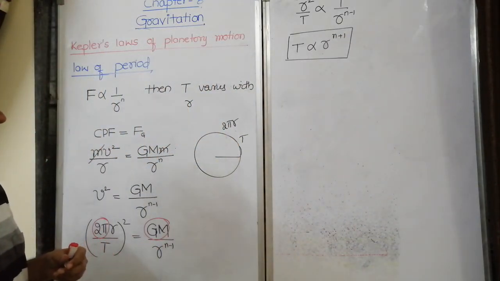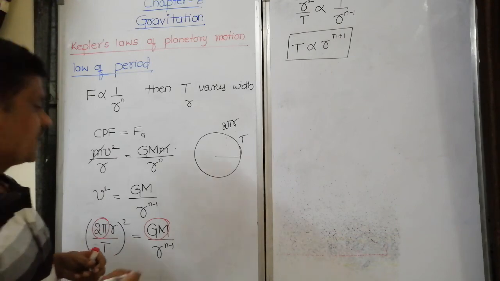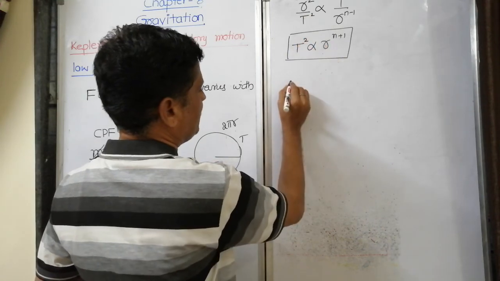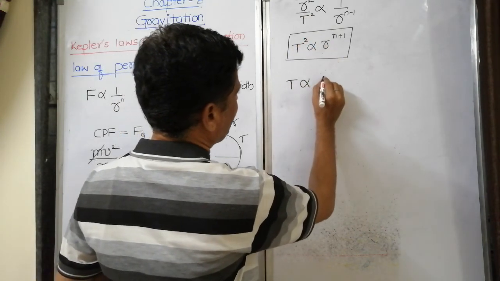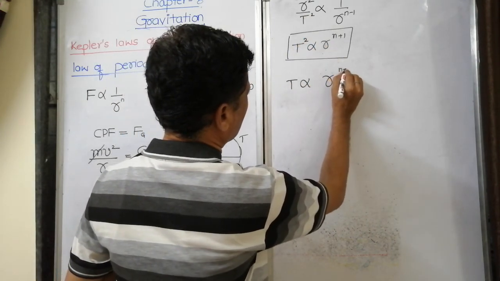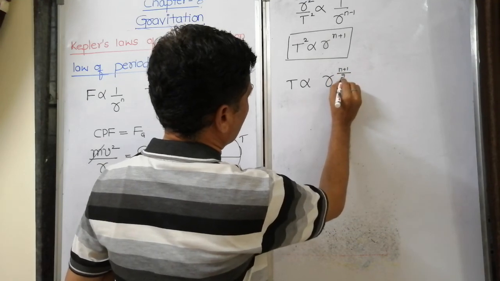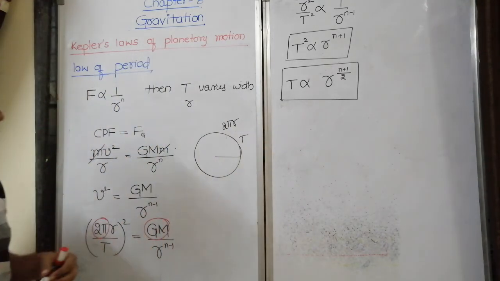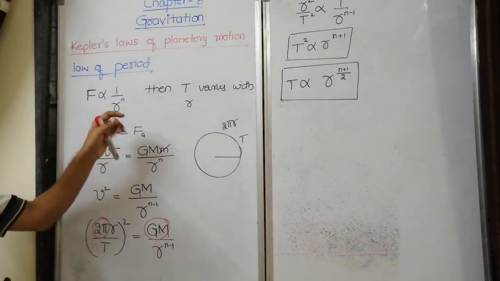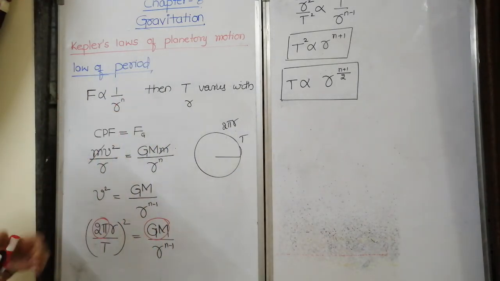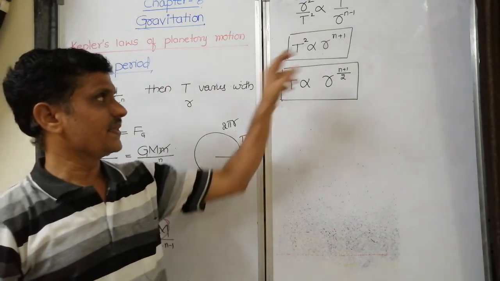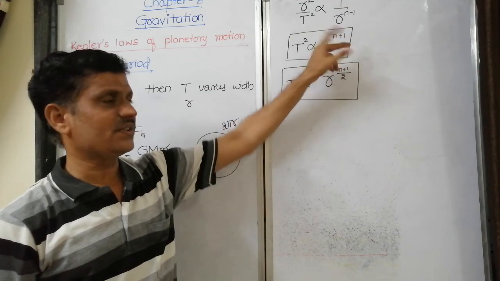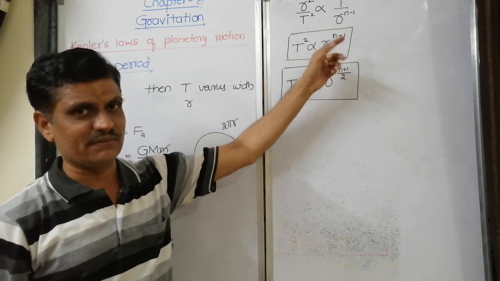Check it once again. Is it correct? Sorry, here it is T square. T square is proportional to r to the power n plus 1, so T is proportional to r to the power n plus 1 divided by 2. Here we know that today force varies inversely proportional to square, means n is equal to 2. If I put n is equal to 2, it will be 2 plus 1 is 3. T square directly proportional to cube of the radius.